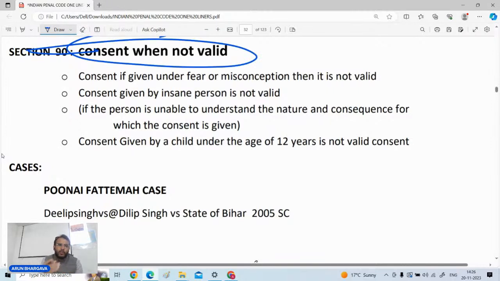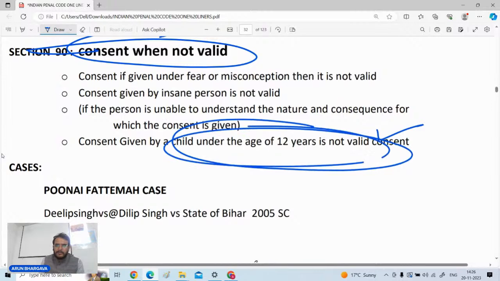तो कोई भी बच्चा जिसकी उम्र 12 साल से कम है, इसको इंपॉर्टेंट है, मार्क कर लेना मेरे में, if any child whose age is less than the age of 12 years, अगर उसने कंसेंट दिया है वो कंसेंट वैलिड नहीं है। If a person is an insane person, उसका कंसेंट वैलिड नहीं है। If a person is under a fear of or misconception and that fear he has given the consent, then also that consent is not considered to be a valid consent।